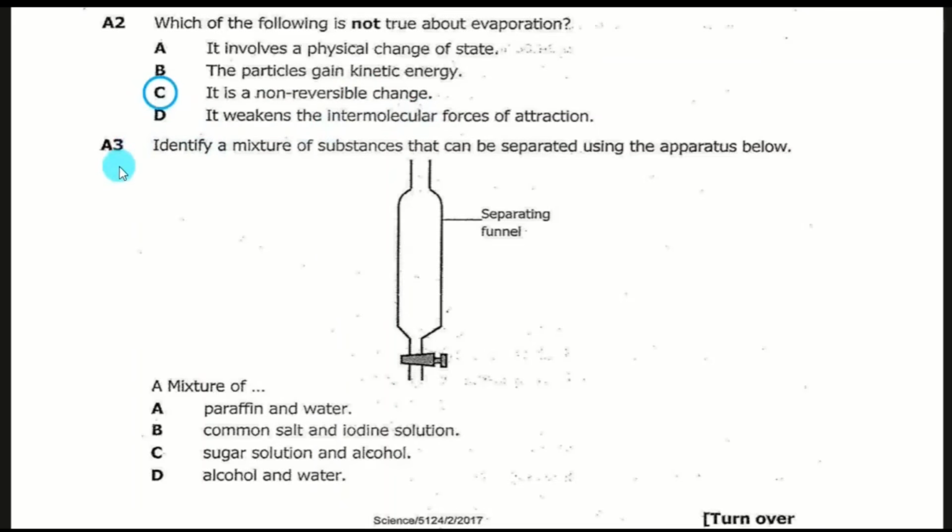Then A3 says identify a mixture of substances that can be separated using the apparatus below. So this is a separating funnel. Here they're saying a mixture of A, paraffin and water, B, common salt and iodine solution, C, sugar solution and alcohol, and D, alcohol and water. So the answer is actually A.